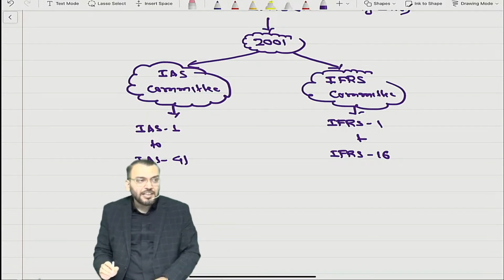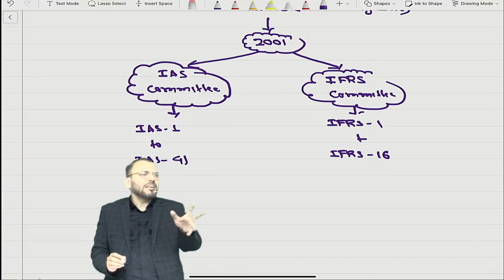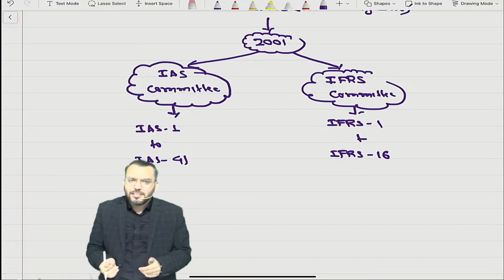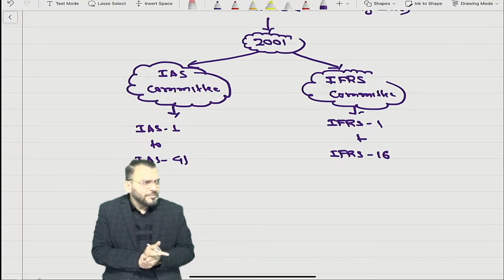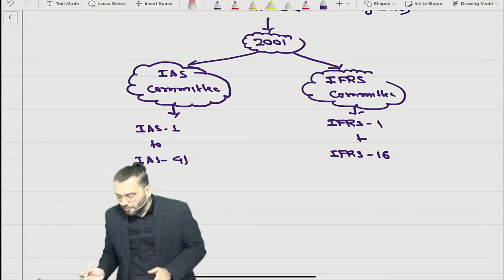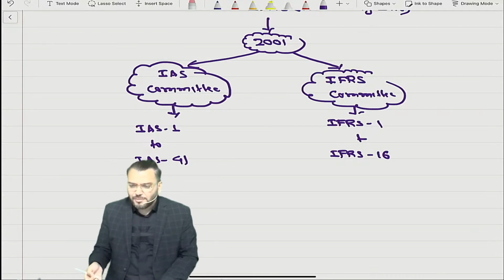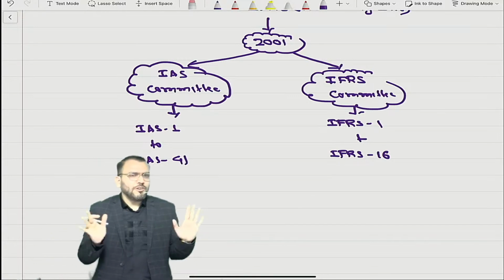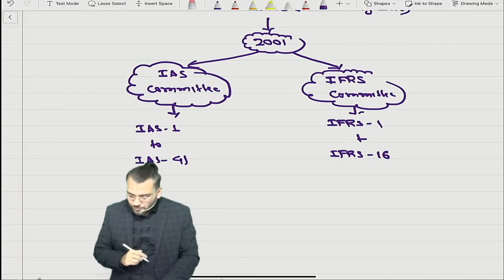So IFRS 17 has already been issued, but we are not discussing that because it is not yet effective in India. Once effective, we'll inform you about that. Are you able to understand? If you want to write down 17 also, because 17 has been issued... don't write. I don't want to confuse you much right now.